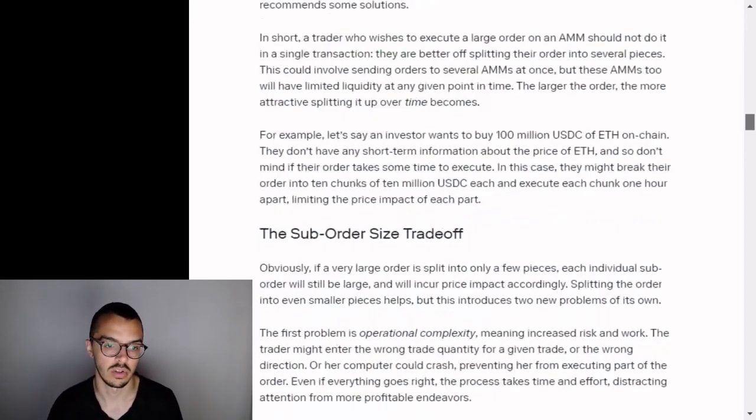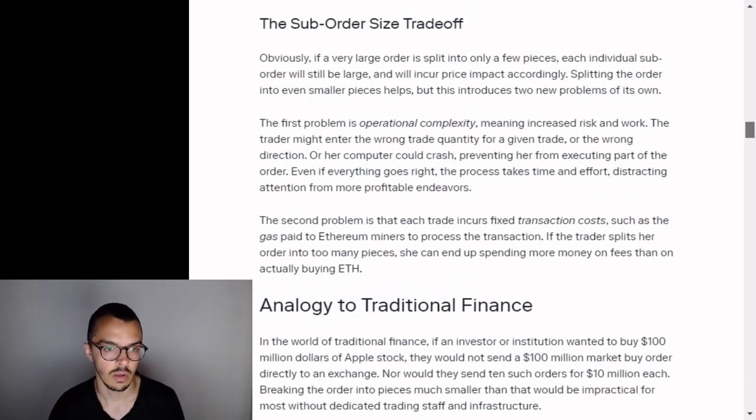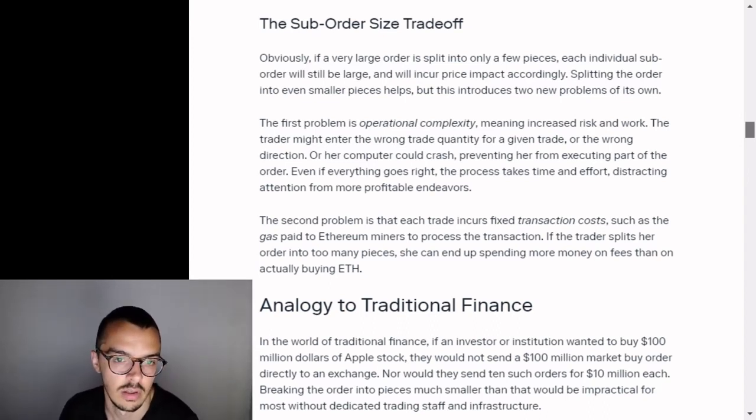The sub-order size trade-off. Obviously, if a large order is split into only a few pieces, each individual suborder will still be large and will incur price impact accordingly. Splitting the order into several smaller pieces helps, but this introduces two new problems of its own.